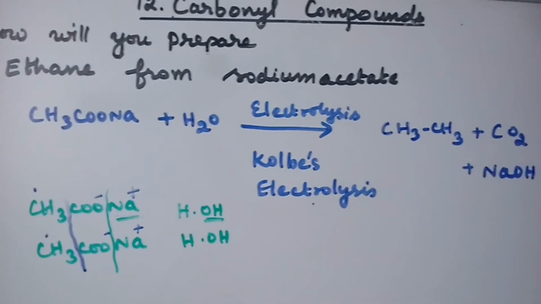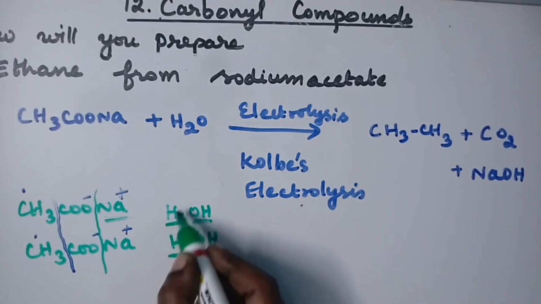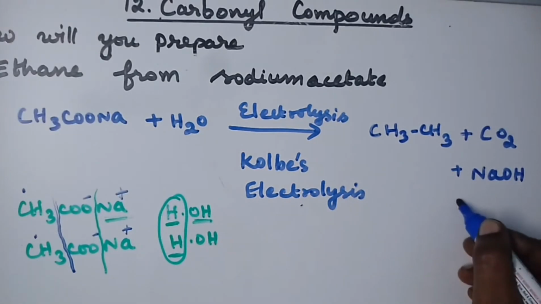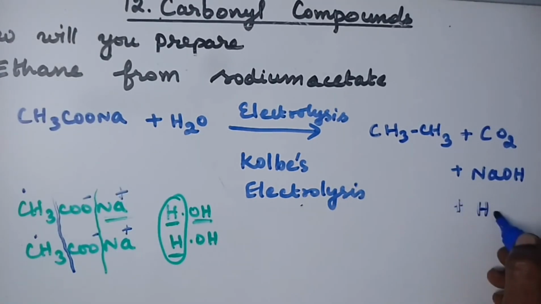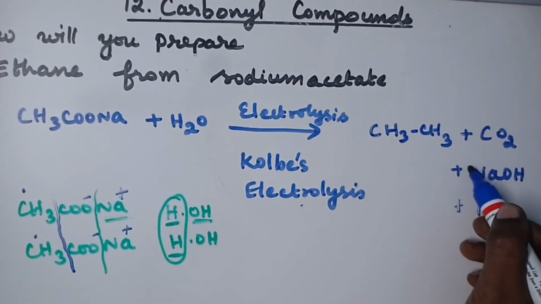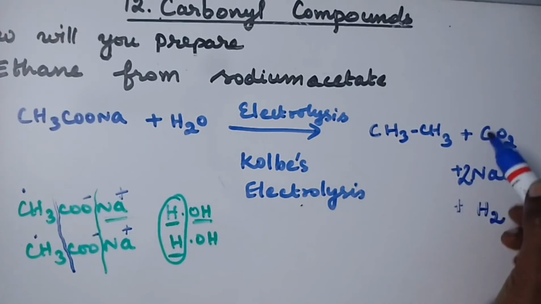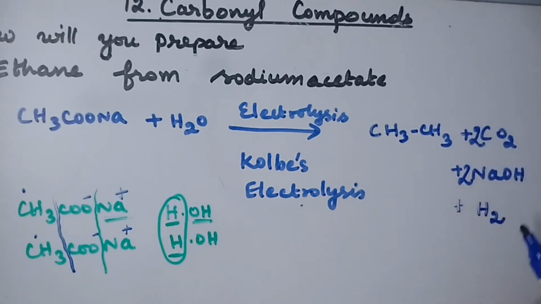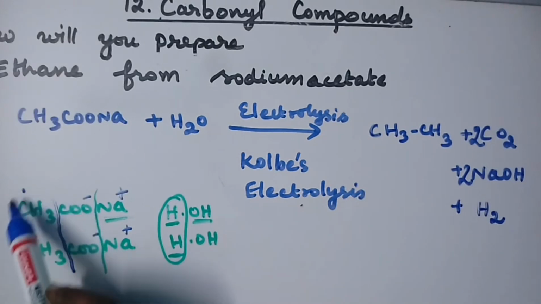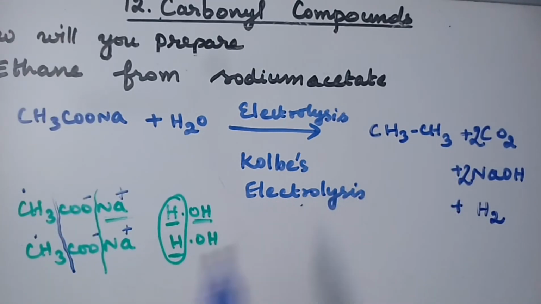Then remaining is hydrogen. Only one molecule of hydrogen gas is got, so it is H2 gas. One molecule of H2 gas, two molecules of NaOH, two molecules of CO2, and hydrogen, and then ethane. Remaining CH3CH3 is ethane. This electrolysis is Kolbe's electrolysis.